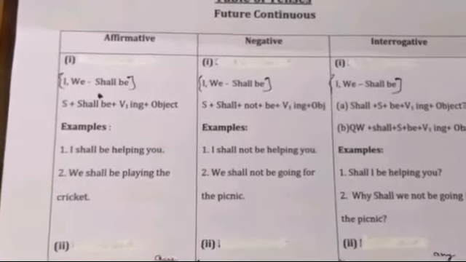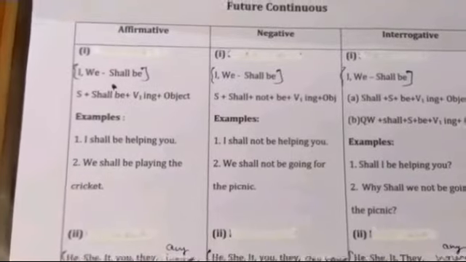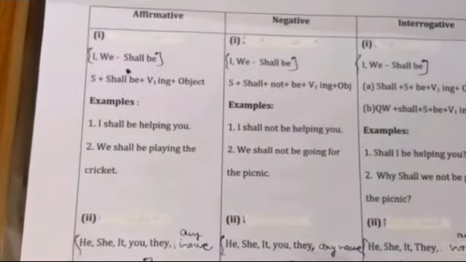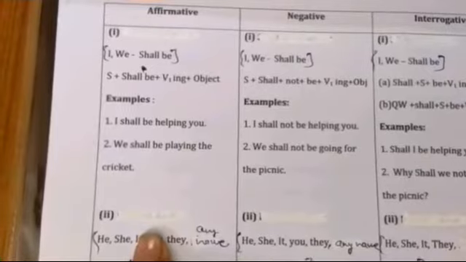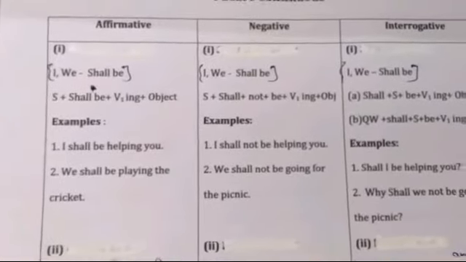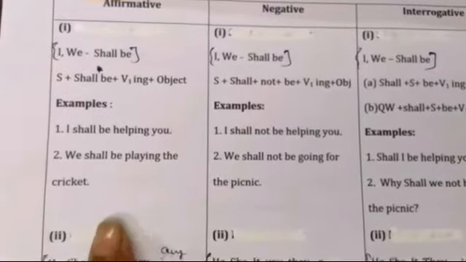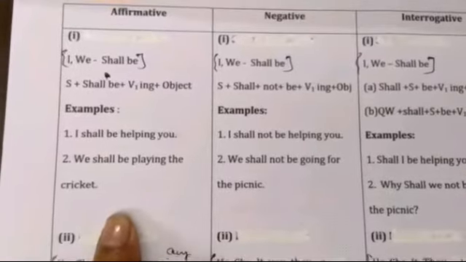Now let's take the rules, or how we use future continuous tense. So first, affirmative sentence. With I or we, the first person pronouns, we use shall be.